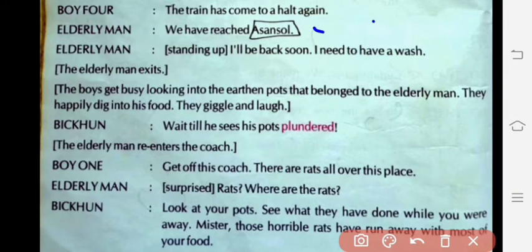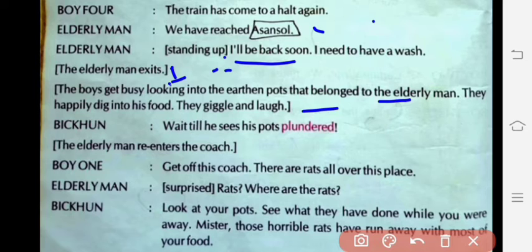The elderly man, standing up, says, I'll be back soon. I need to have a wash. The elderly man exits. Exit means to move from the compartment. The boys get busy looking into the earthen pots that belong to the elderly man. They happily dig into his food.